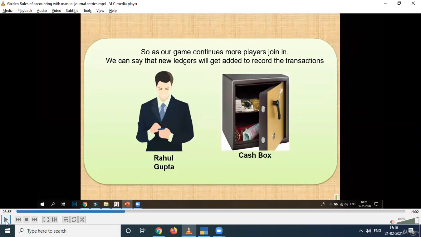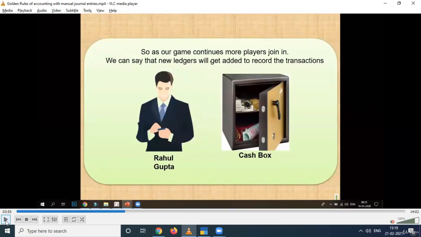If I compare that with the business transaction, here are two business players, Rahul Gupta and the cash box of the company. And what is the activity going on? Rahul Gupta is taking out cash from his wallet, investing in the business and depositing it in the cash box of the company.